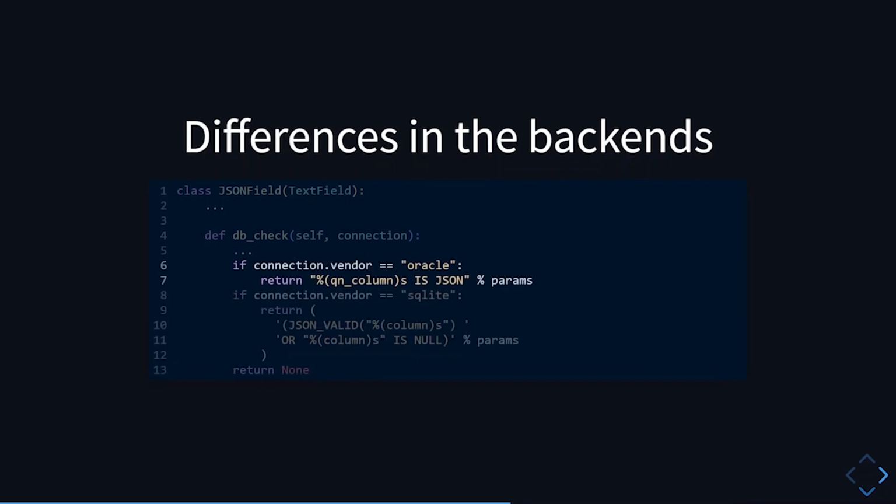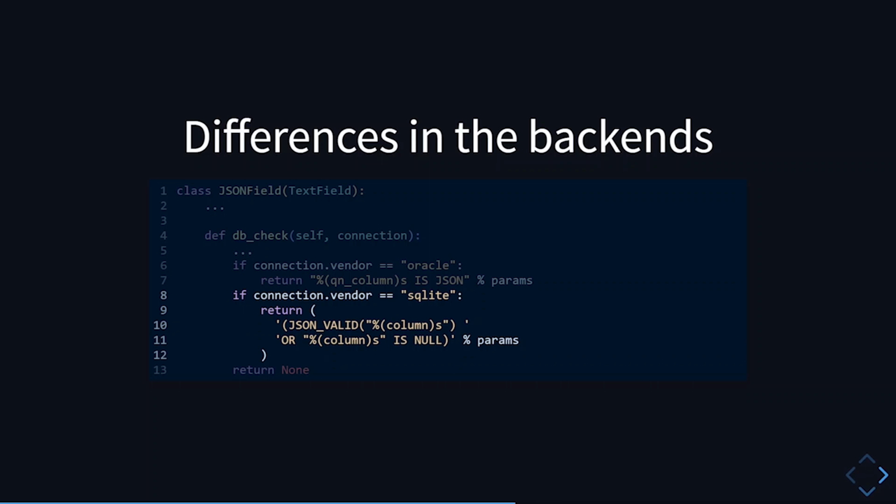On Oracle Database, you just have to add the IS JSON keyword. Now on SQLite, it's pretty similar, but it's a bit different. The thing is, on MySQL and MariaDB, the JSON_VALID function returns true if you pass SQL null as the argument. However, on SQLite, it returns false. So in order to be able to store SQL null values, we would have to add this OR column IS NULL clause to the check constraint.